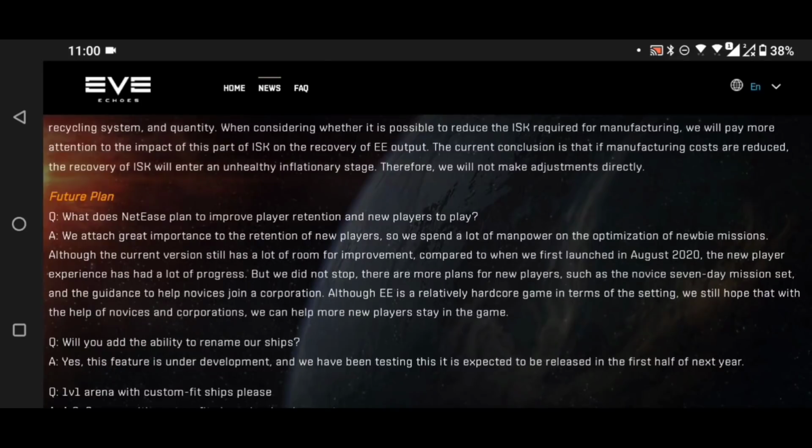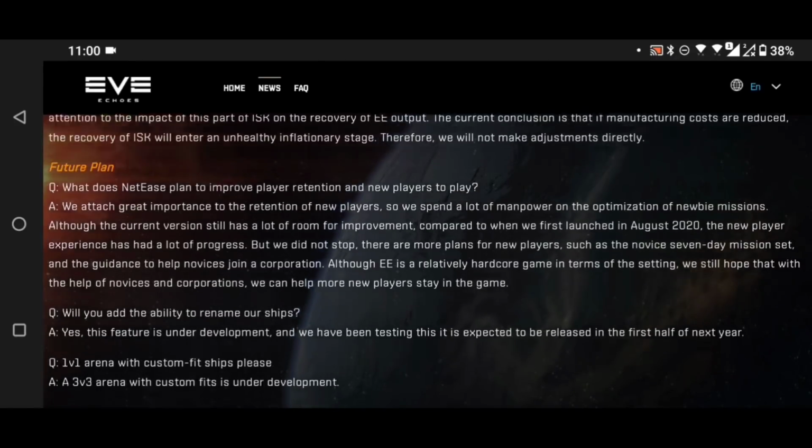Basically, they're saying we need ISK sinks. If we don't have ISK sinks, inflation happens. The current conclusion is that if manufacturing costs are reduced, the recovery of ISK will enter into an unhealthy inflationary stage. Therefore, we will not make adjustments directly. I think this is something that they do need to consider, because dropping the ISK does lower the ISK sink a little bit, but there's plenty of ISK sink in the game. And ultimately, we need to increase the ore sinks in the game. There just aren't enough of them.